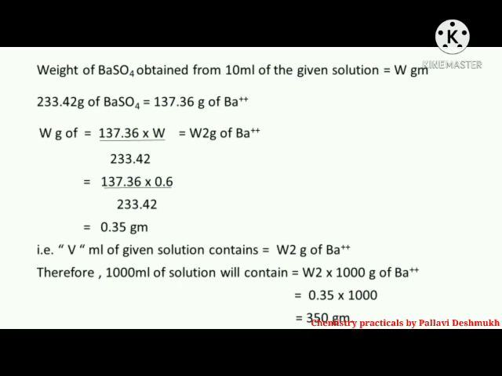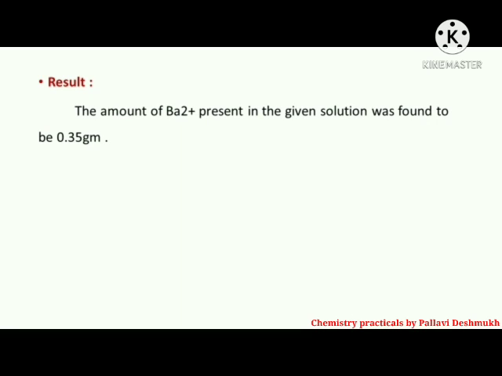233.42 gram of BaSO4 is equal to 137.36 gram of Ba2+. So, W gram of BaSO4 is equal to atomic mass of Ba2+ into weight of BaSO4 taken divided by molecular weight of BaSO4. It gives W2 gram of Ba2+, that is 0.35 gram of Ba2+. Lastly, the result. The amount of Ba2+ present in the given solution was found to be 0.35 gram.